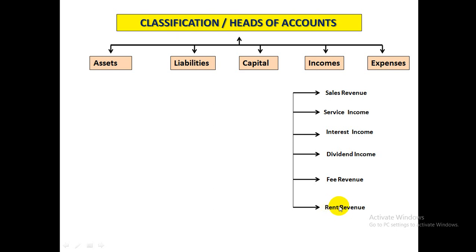If we had given the property for use to our tenant for the purpose of receiving rent, the amount which we will receive from our tenant will be termed our rent revenue. So rent which we are receiving against our house or shop will be termed as the rent revenue. So the main incomes on which accounting is based on are given here.